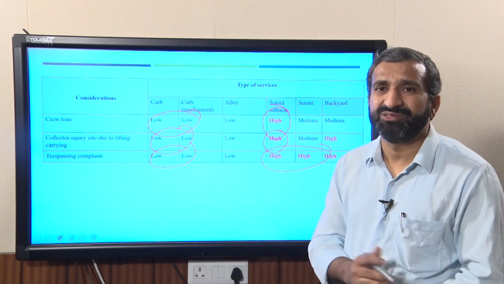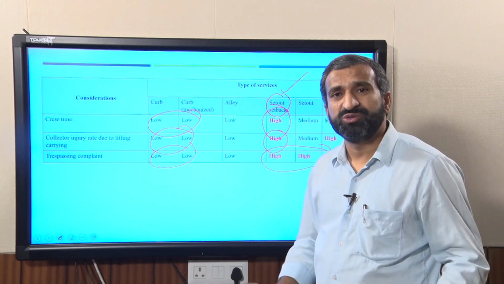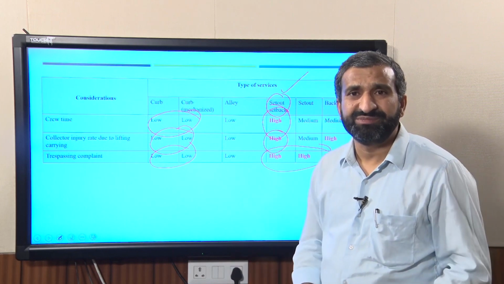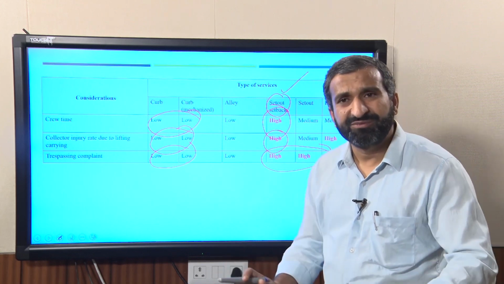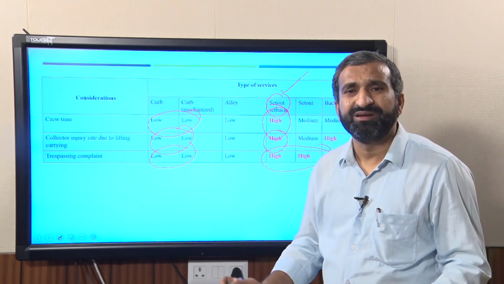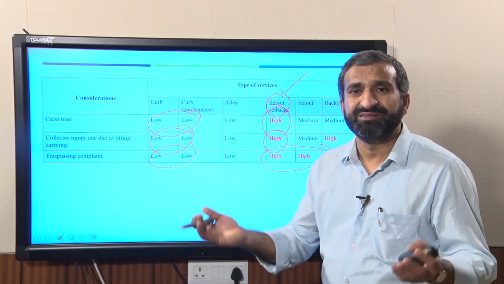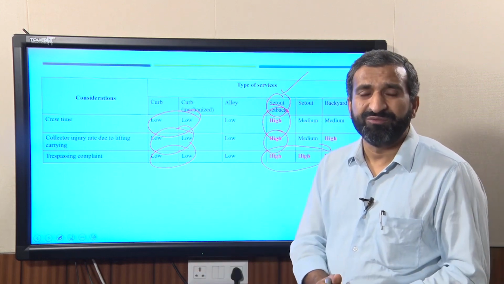That kind of complaint will also come up in the house to house collection system. So, in that case, if you go for set out set back service, you especially require a lot of awareness. Before starting the house to house collection system or set out set back services, obviously you need to run a lot of awareness schemes. These awareness schemes could be started in schools, temples or different local areas, and you can ask some local people to help make people aware, not only for waste collection, but also for segregation. It is very important to have proper awareness.